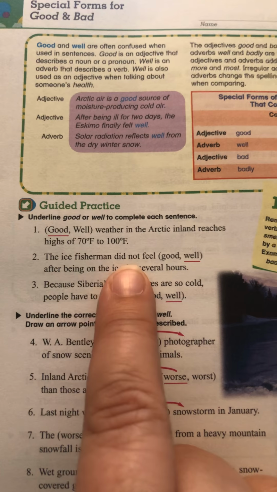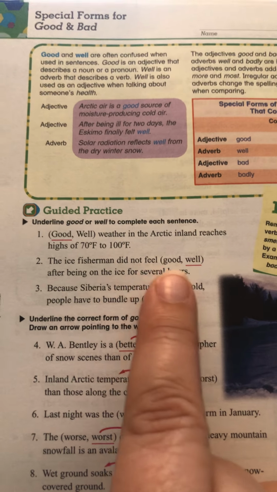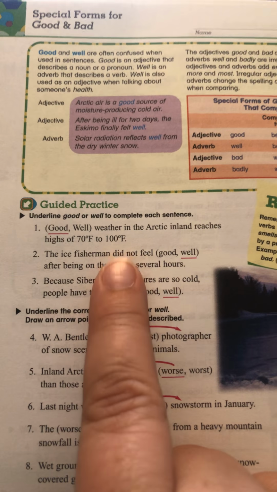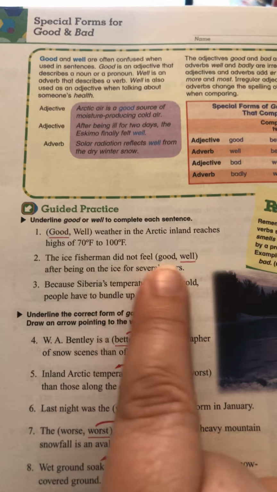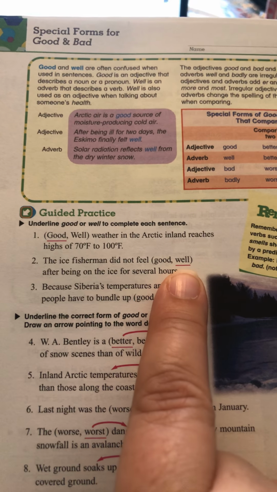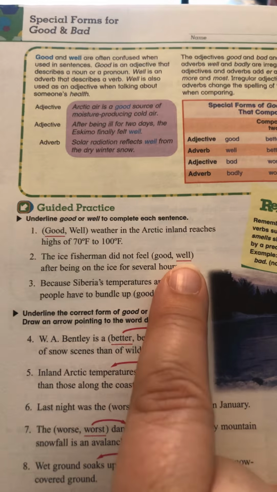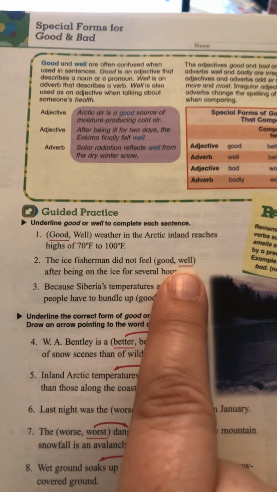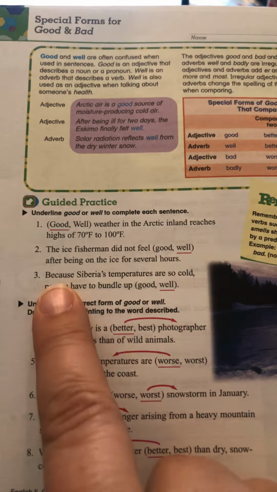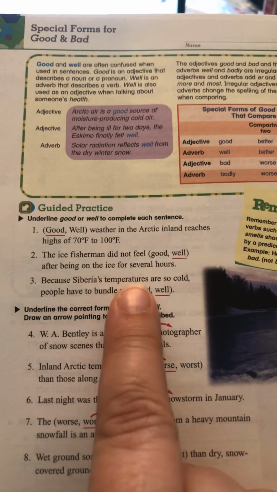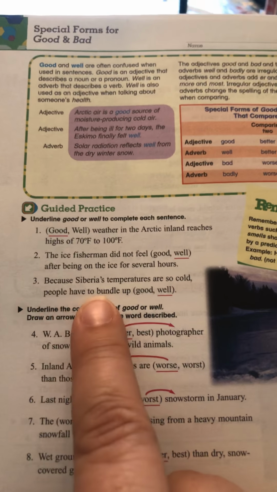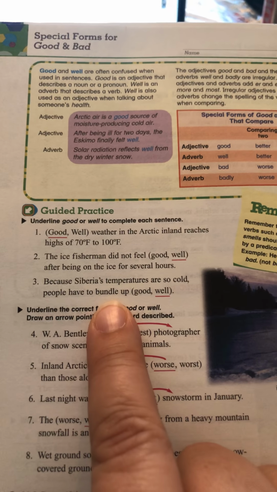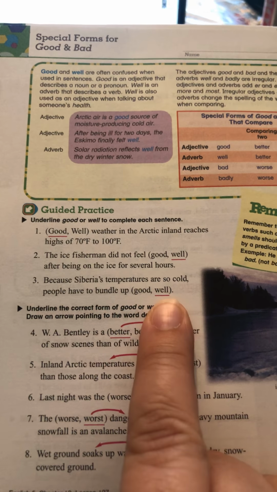The ice fisherman did not feel blank after being on the ice for several hours. Well, we're talking about the fisherman's health, so we use well as an adjective. When we talk about someone's health, well is used as an adjective. Because Siberia's temperatures are so cold, people have to bundle up blank, and we're describing how they bundle up, so we need an adverb, so we use well.